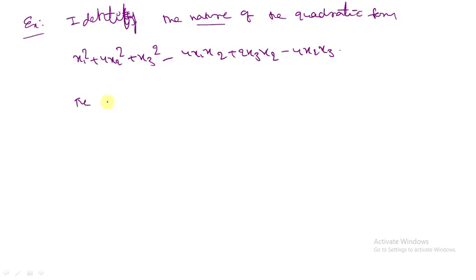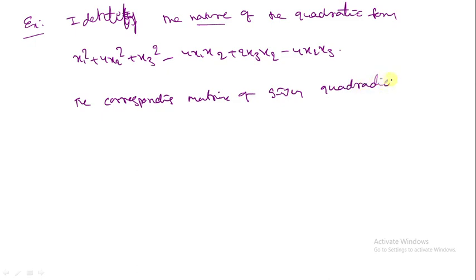Whatever you write, the matrix is generally a symmetric matrix. The associated matrix of the given quadratic form is A equal to, suppose, 1, x1 x2 minus 2, x1 x3 is there.